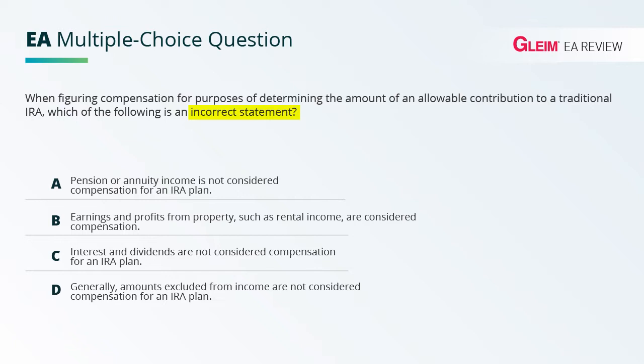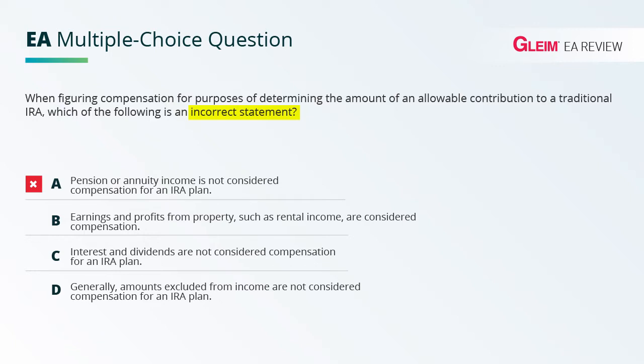A. Pension or annuity income is not considered compensation for an IRA plan. So this is actually a true statement. Pension and annuity income is not considered compensation for purposes of determining the amount of allowable contribution to a traditional IRA. Since it's true, we can eliminate it. So A is incorrect.